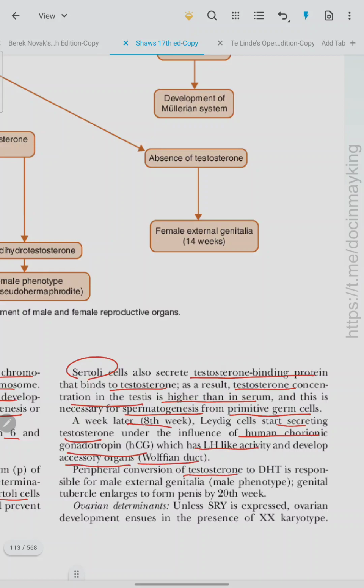Peripheral conversion of testosterone to dihydrotestosterone is responsible for male external genitalia, or the male phenotype. The genital tubercle enlarges to form the penis by the 20th week. Ovarian determinants are: unless SRY is expressed, ovarian development ensues in the presence of an XX karyotype.